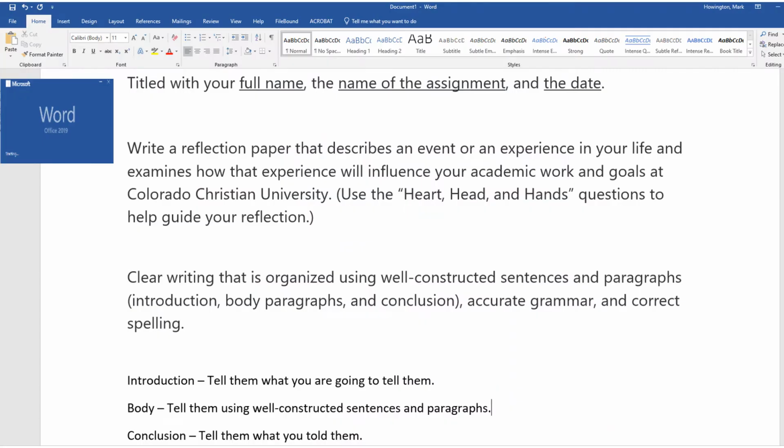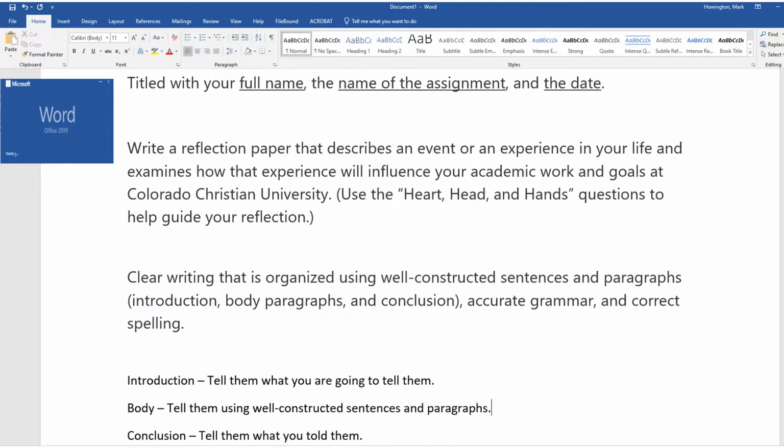So again, you're going to pull up Microsoft Word. Now, the assignment said that you are to title this paper with your full name, the name of the assignment, and the date. That means the very first thing you're going to type onto your paper is exactly what you see there. Your full name, the name of the assignment, and the date. And then, as you see, you're going to write that reflection paper.